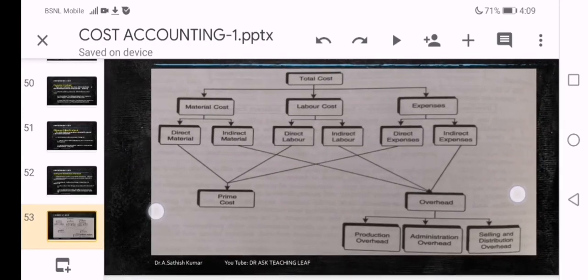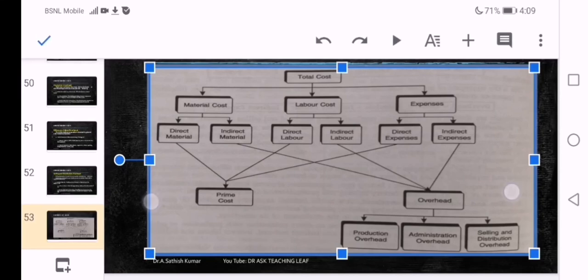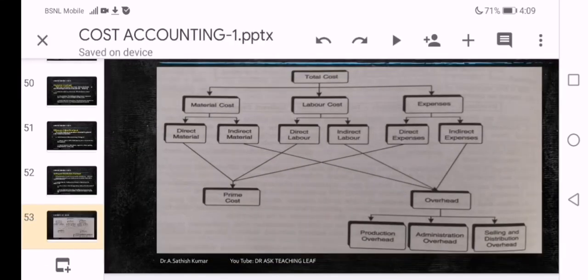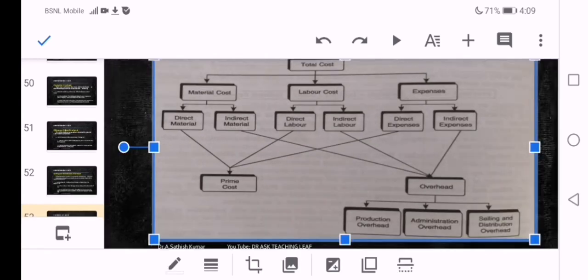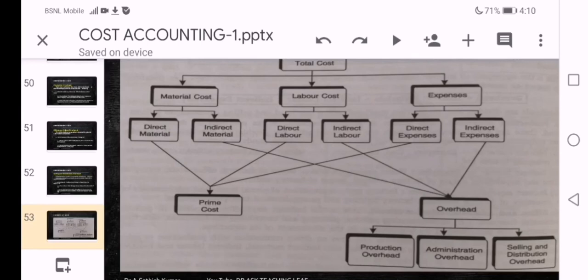In class 2 also, I showed this chart for a better understanding of total cost and the process. Total cost consists of three elements: material, labor and expenses. Every element is divided into two parts, direct and indirect. With the help of arrows, you can understand that all direct costs of material, labor and expenses are taken and shown in the form of prime cost. All indirect costs of material, labor and expenses are taken together and called overhead.